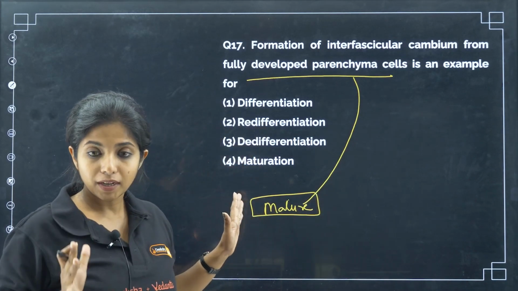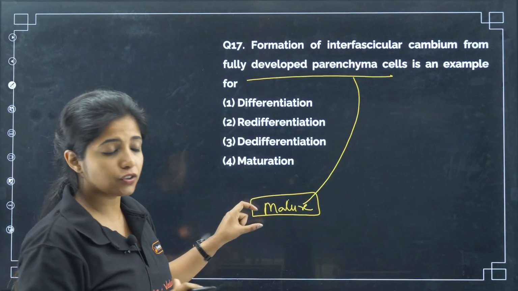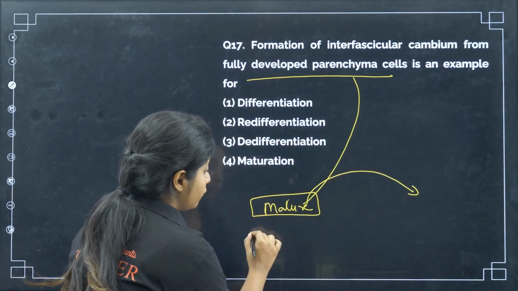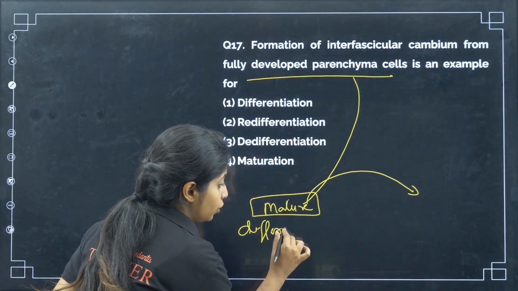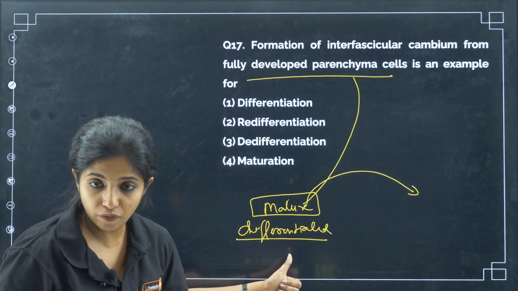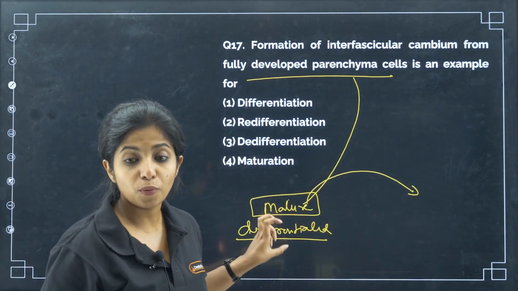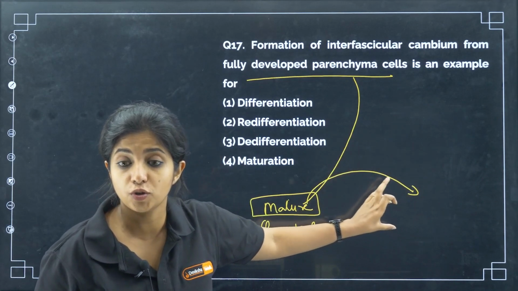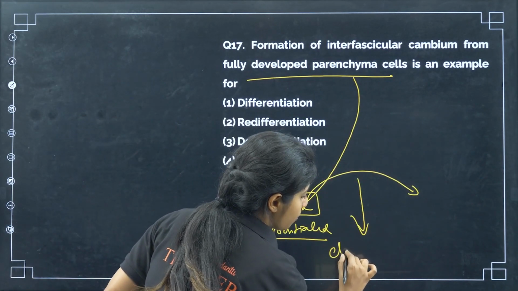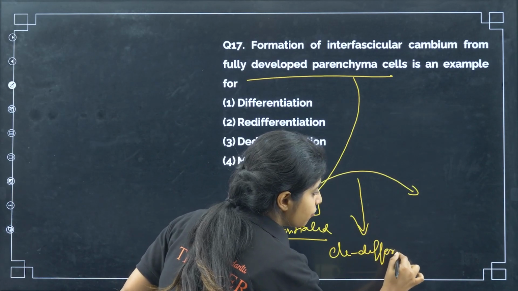It had become that. Now, from this mature cell, you are making something else. That means this is a differentiated cell. I told you, whenever something attains maturity, you call it differentiated. From this differentiated cell, you are making something else. So, probably it has to undergo a process of de-differentiation.